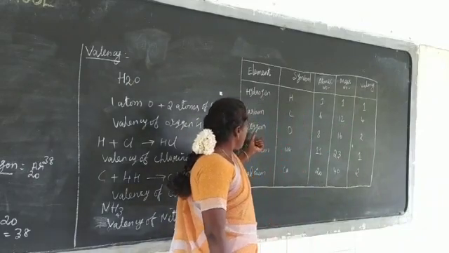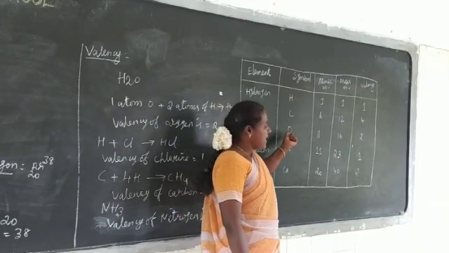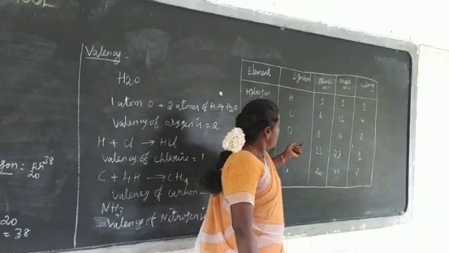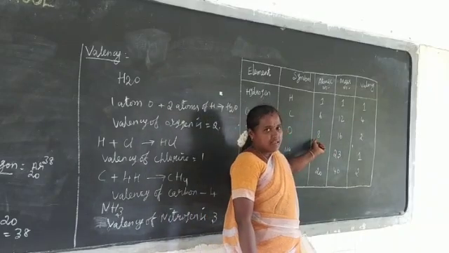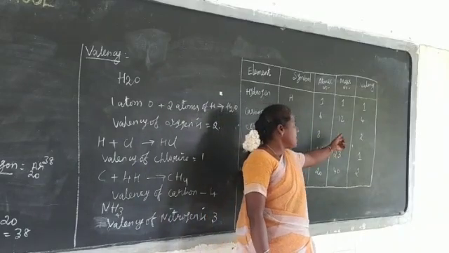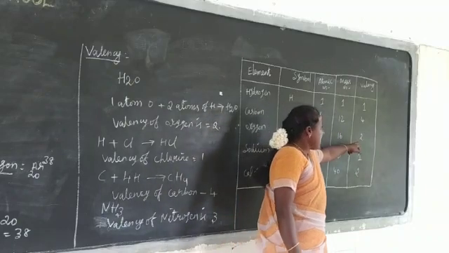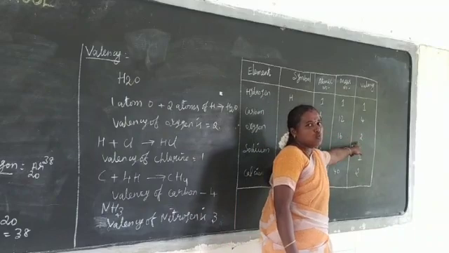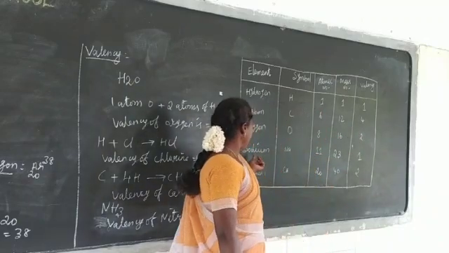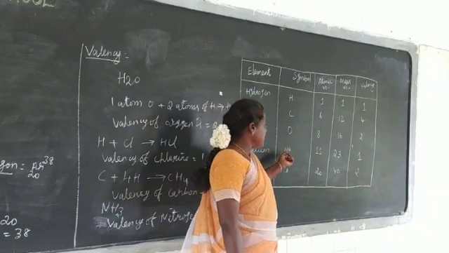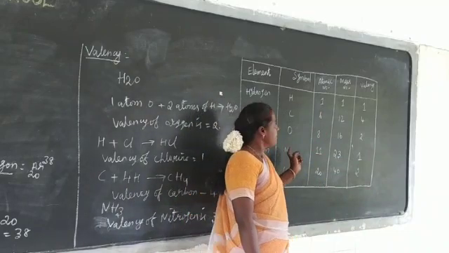Next one element, oxygen. The symbol of oxygen is O. Already you know that. Its atomic number is 8. Its mass number is 16. Therefore, its valency is 2. Next one element, sodium. The symbol of sodium is Na.